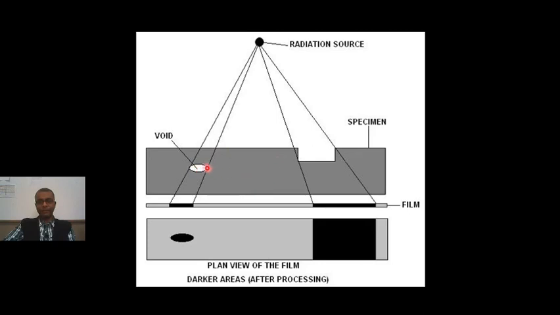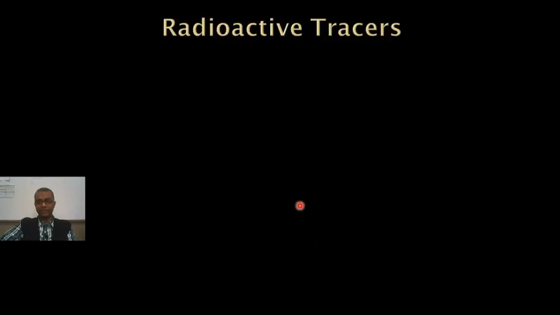So this is a block of metal. There is a gap inside. So what will happen? The radiation as it passes through this region, more radiation will pass through compared to the regions outside the gap. So in the film, in the photographic plate, this region will be darker. So we can make out that there is some problem in this region. Also, suppose the thickness is not uniform in this region. It is lesser. So this region will be darker. So this is a simple pictorial methodology which depicts how this radiography is done.